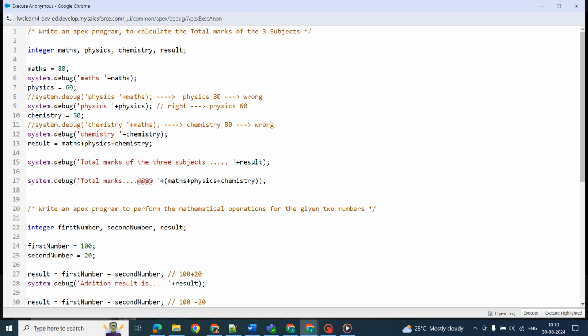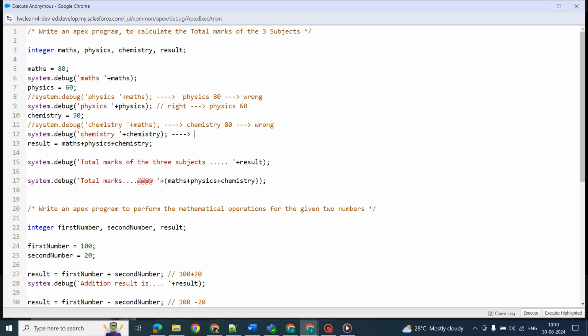So whatever we were expecting to print, we need to carefully write the debug and print that particular variable, and verify whether the assigned value is printing or not in the debug log file. That is the importance of debugs here in Apex.